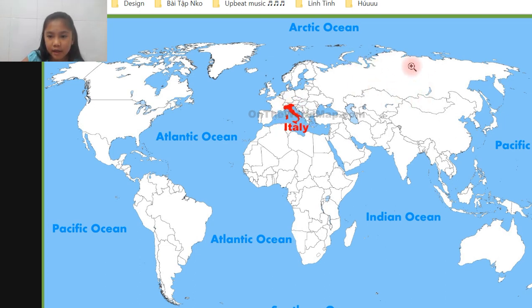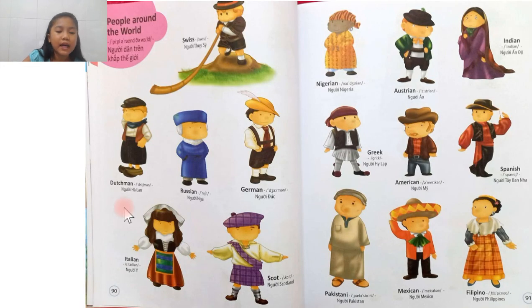This whole big part here is, of course, China. Yeah, so we have Italian. You can see their culture and custom look really beautiful, right? Next is Scot. Those are words used to describe Scotland people.